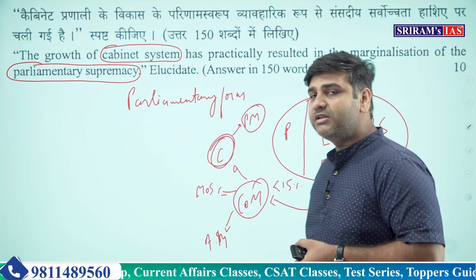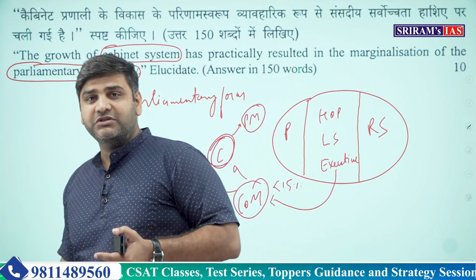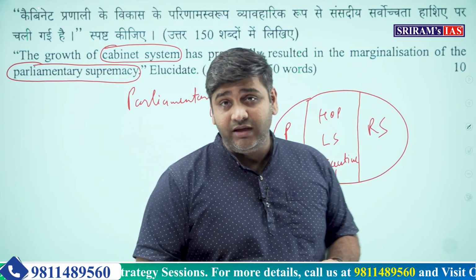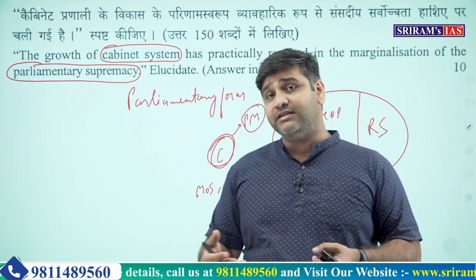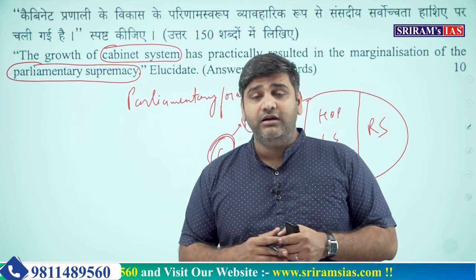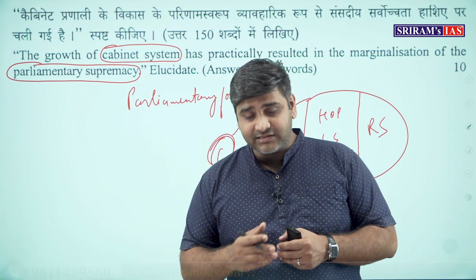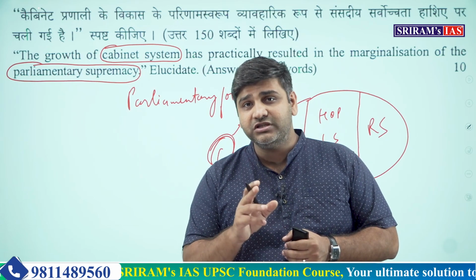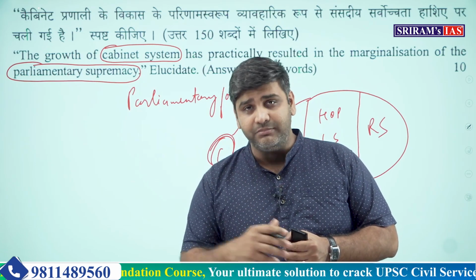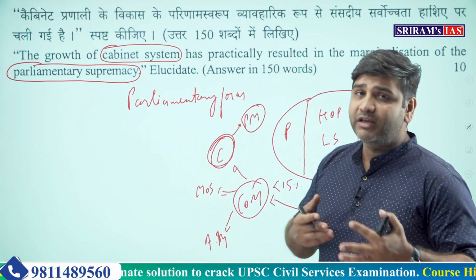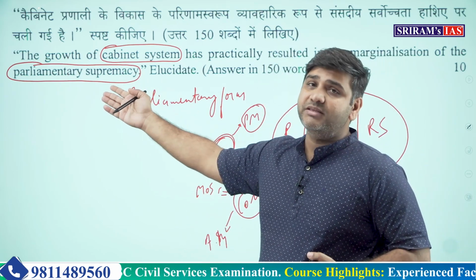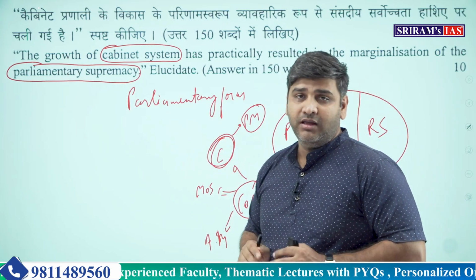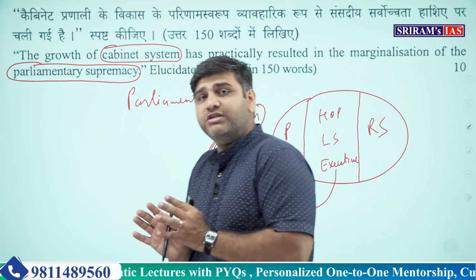All the rules, regulations, all the laws and legislations which are made in the country, of course are made in a very democratic process. They have to go to the parliament, and there is an opposition which also opposes and criticizes the policies of the government, the rules, the legislations and the laws, everything. But despite being there in the parliament, the opposition's role has decreased over a period of time. And over a period of time, what we have seen is that parliamentary supremacy is marginalized, and this cabinet is becoming more and more powerful. I hope you have understood the whole idea of why this question has been asked.